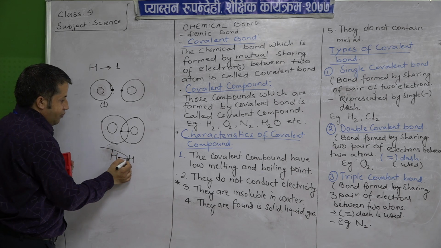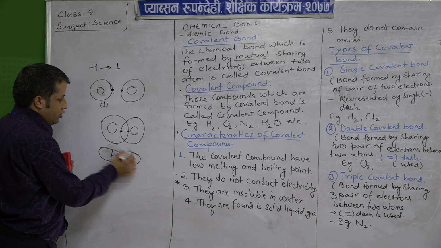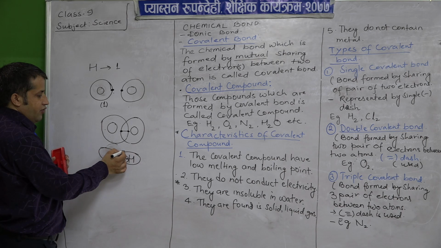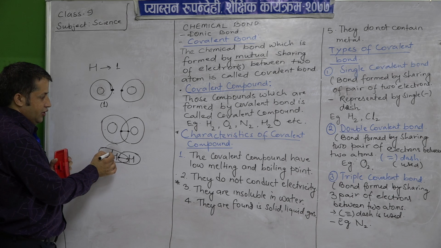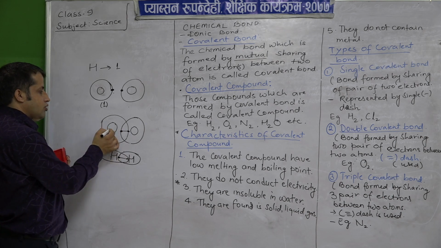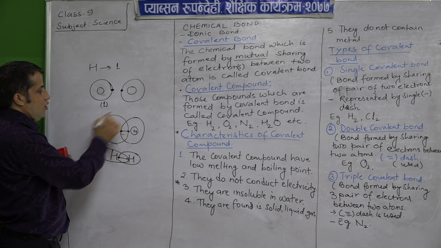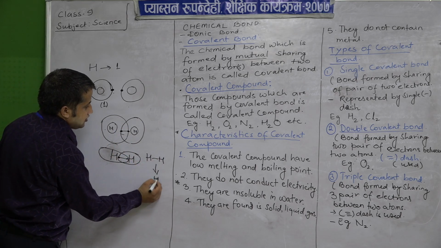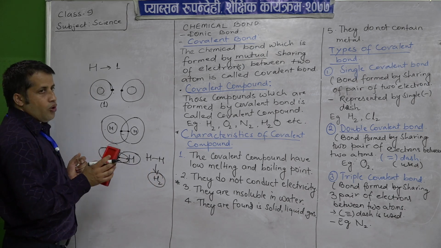So with this, what will happen? Both these two electrons are of hydrogen. In this way, the duplet electronic configuration of hydrogen is completed. In this case also the hydrogen duplet is completed. Both these electrons belong to this hydrogen atom and both these electrons belong to this hydrogen atom, so as a whole it is written as HH, or we can write it as H2. So in this way a single covalent bond is formed.